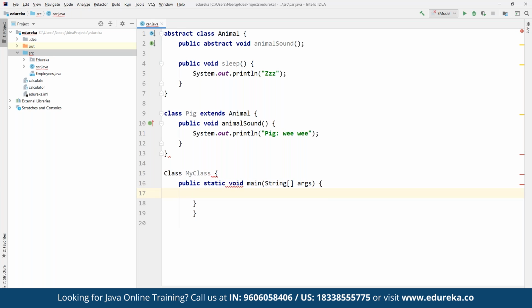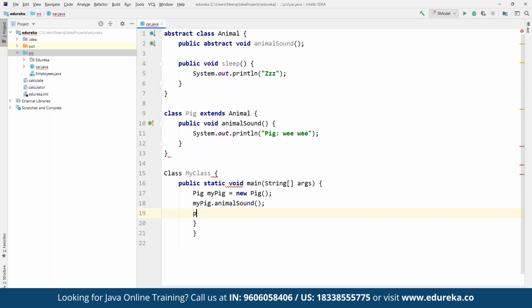Now, suppose we are going to create a pig, say myPig. Here we can define a new Pig object by using new and then the Pig constructor that we are going to create here. So we have defined a simple new Pig and then a pig object. Once we define the pig object, we can use myPig and call the animal sound that we have defined,